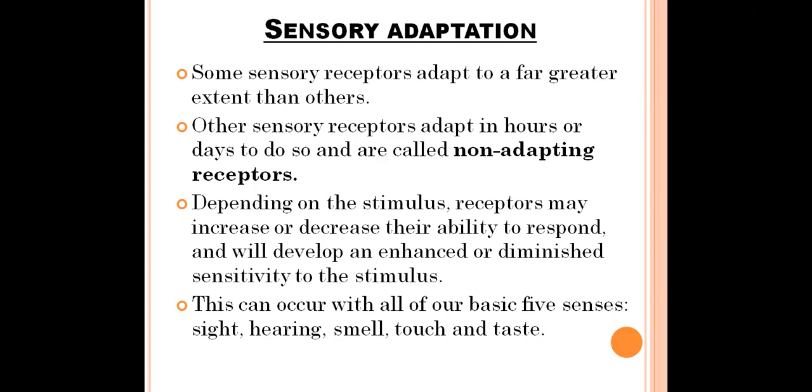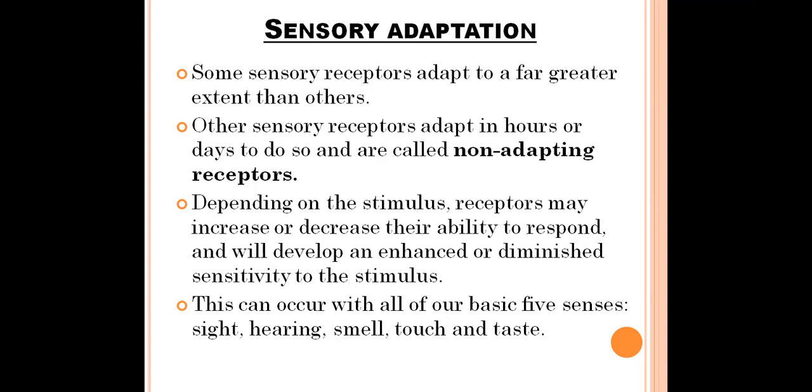But as they are exposed to the same stimulus of the same strength for a long period of time, in such prolonged stimulus they will increase the receptor potentials. And in many cases, these sensory receptors will decrease the receptor potential generation also.